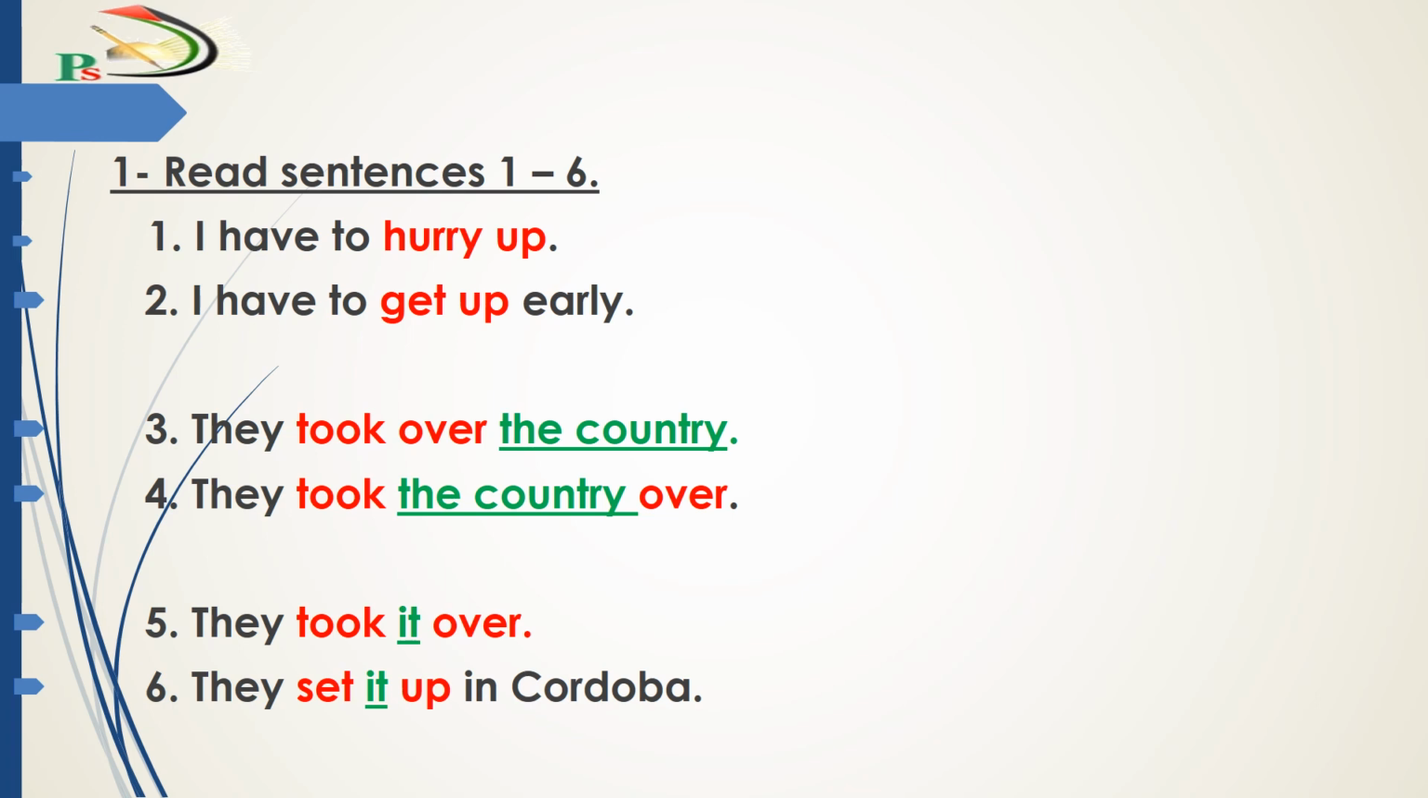Now I want to notice number 5 and 6. Instead of a noun object, here we have a pronoun. They took it over. They set it up in Cordoba. If we have a pronoun, we can put it in the middle or in the center position between took and the preposition over. So if we have a noun object, it goes after the phrasal verb or in the center position. It means in the middle between the verb and the preposition. Or if we have a pronoun, it goes only in the center position. It means in the middle between the verb and the preposition.